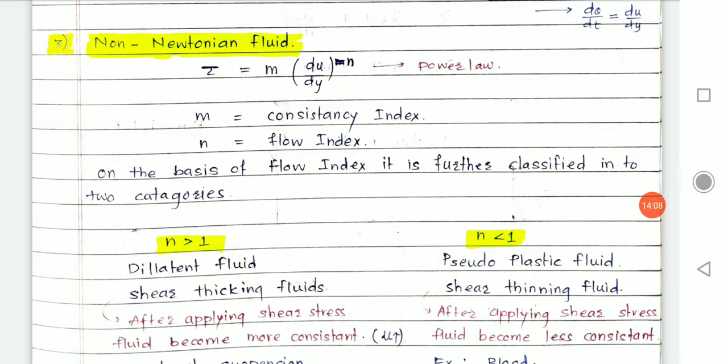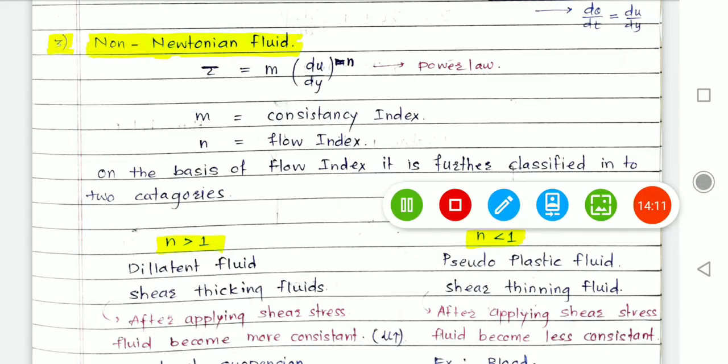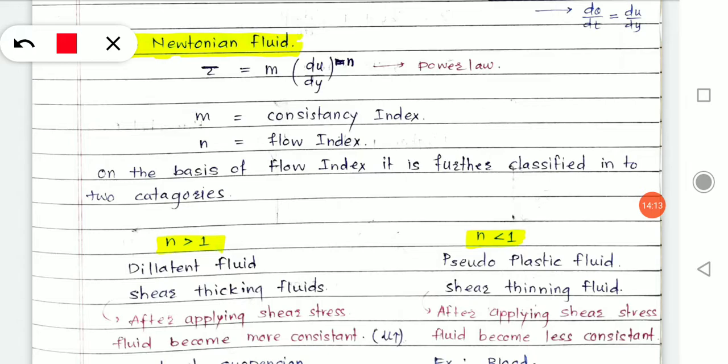The only change here is that the stress is not proportional. Whatever shear stress is developed is not proportional to the rate of change of shear strain, and therefore a slight change has been made in the expression, where m is referred to as the consistency index. Consistency index क्या होता है? एक फ्लूइड कितना गाढ़ा है, ये जिस इंडेक्स से रिप्रेजेंट करता है उसे बोलते हैं कंसिस्टेंसी इंडेक्स. Okay, I hope you understand the meaning of this word consistency.